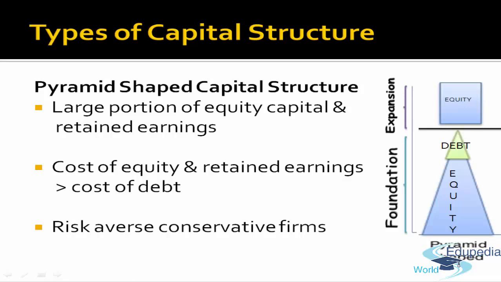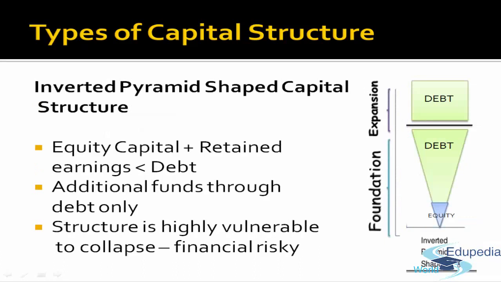The last one is the inverted pyramid shaped capital structure. As the name suggests, it is completely opposite of the pyramid shaped capital structure. In the pyramid, there is a major portion of equity. In the inverted pyramid shaped capital structure, there is a small portion of equity and a major superstructure of debt. In this structure, the cost of capital and retained earnings will be less than debt because the debt portion is more.